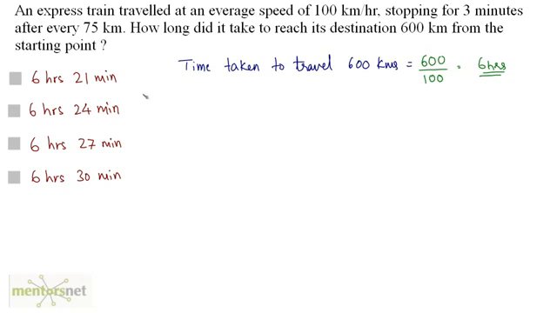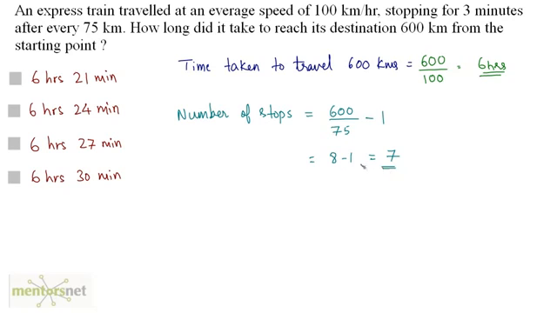Right, so it is said that it stops every 75 kilometers. So the number of stoppages will be equal to 600 kilometers divided by 75 kilometers, minus 1. Why minus 1? Because the last stop is not countable, right? We are not going to count the last stop. So 600 by 75 is equal to 8, minus 1, and that is equal to 7. So there are 7 stops in all.